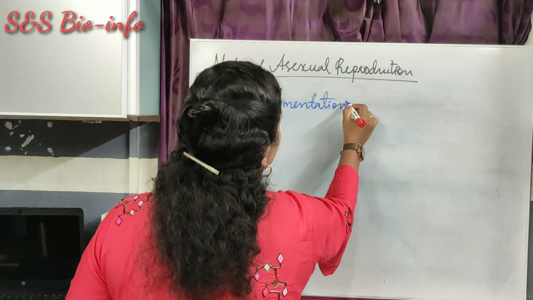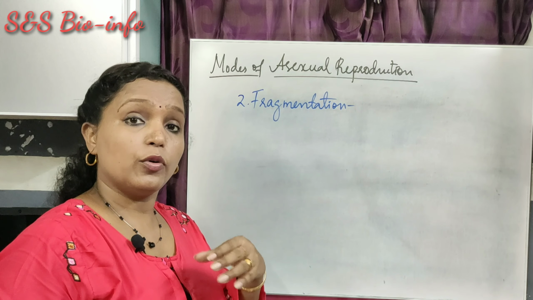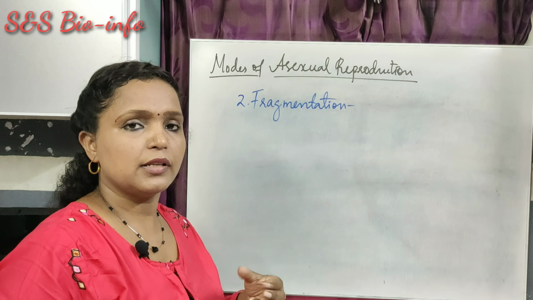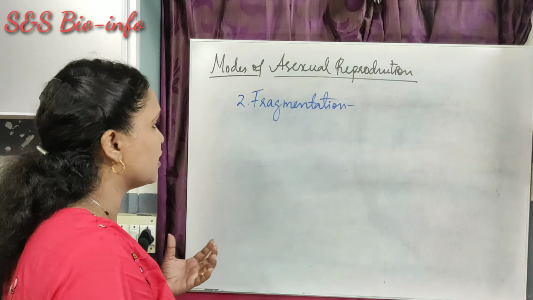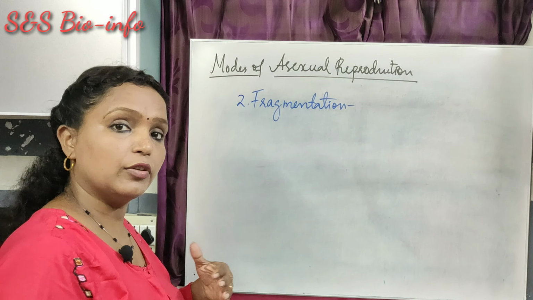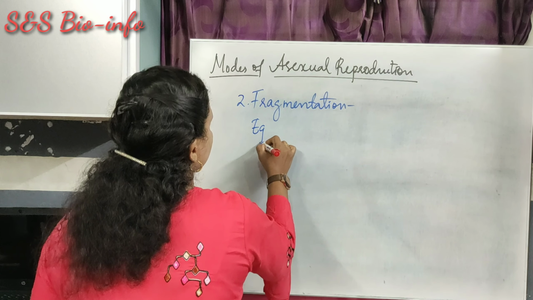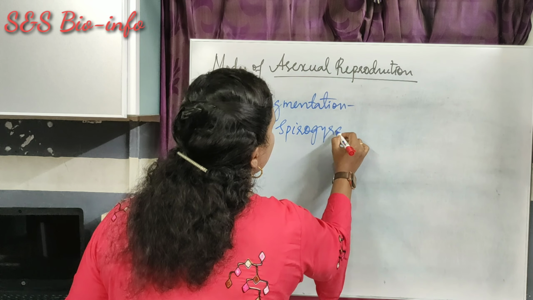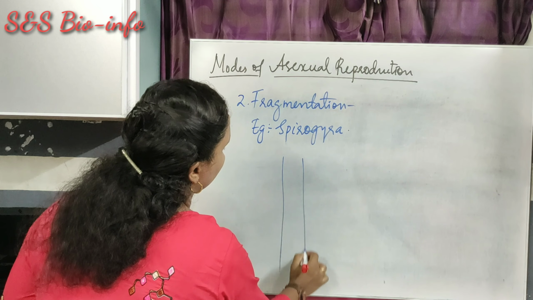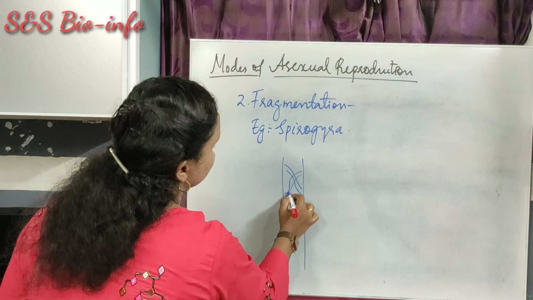In this method, the parental body divides into many fragments. Each fragment gives rise to a new individual, a complete organism. For example, the algal form Spirogyra. Spirogyra has a ribbon-like body.